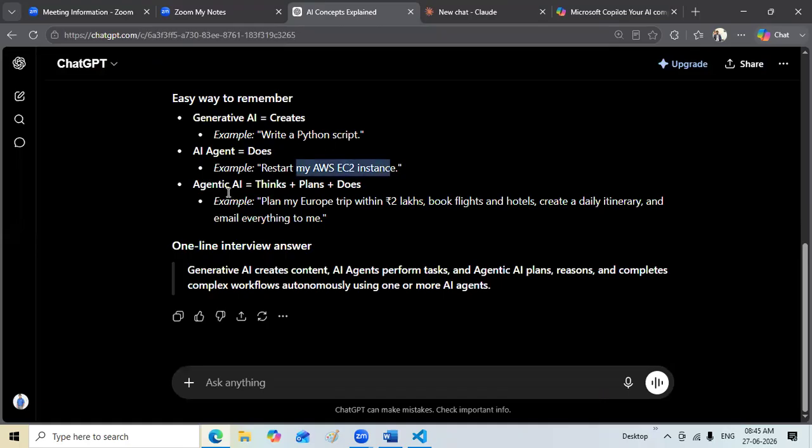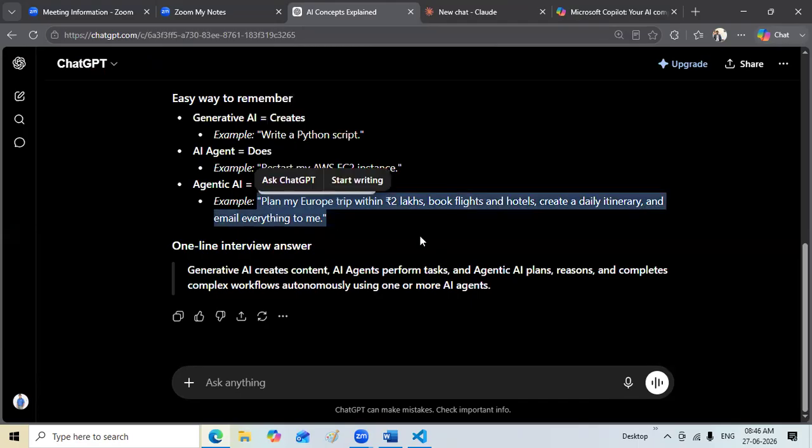Agentic AI thinks, plans, does. Plan my Europe trip within 2 lakhs. Book flight, hotels, create a daily itinerary and email everything. Here thinking is involved, planning is involved, budgeting is involved, decision making is involved.